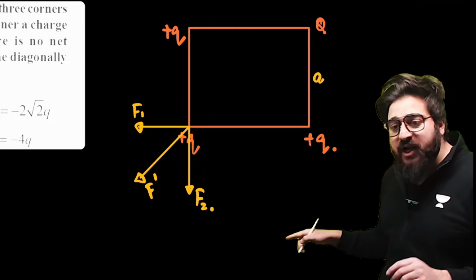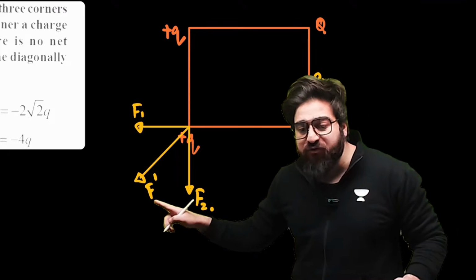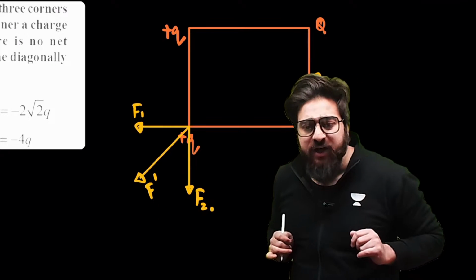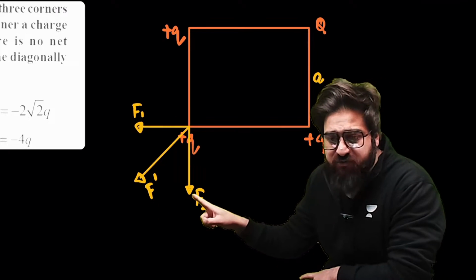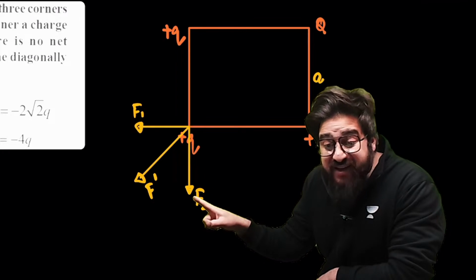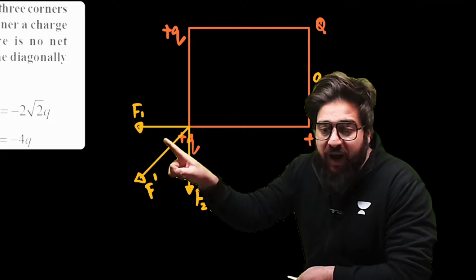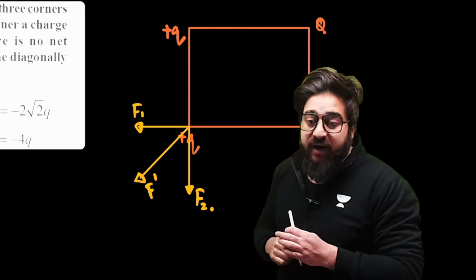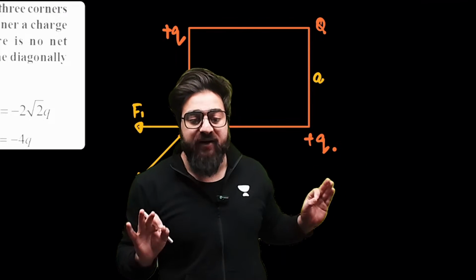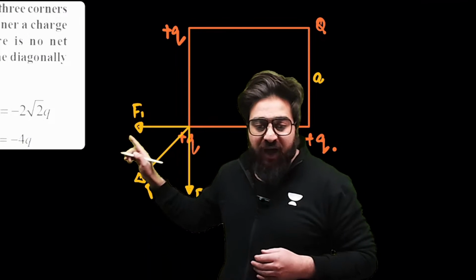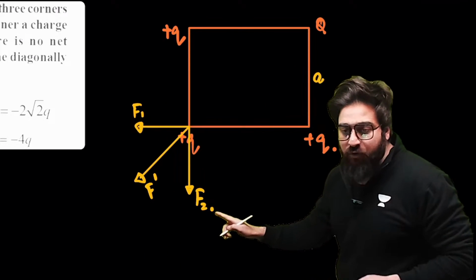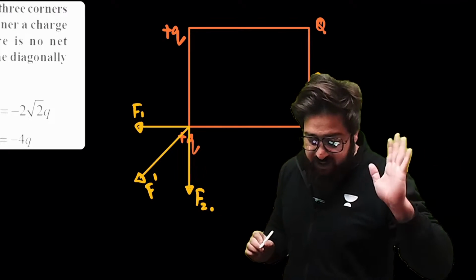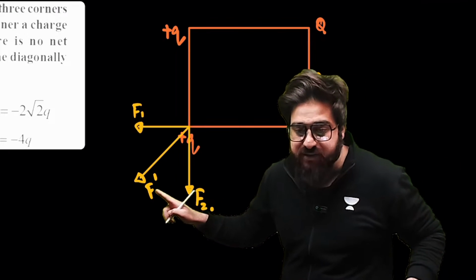Now, could you please tell me, sir, what is the net force on this particular charge? You say, sir, net force on this charge will be the resultant of this force and this force, the resultant of F1 and F2. We have got the F1 over here. We have got the F2 over here. The resultant will be the net force over here.